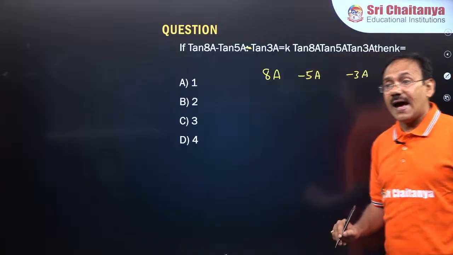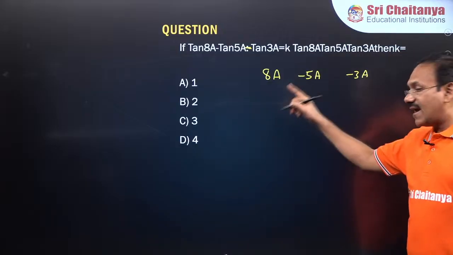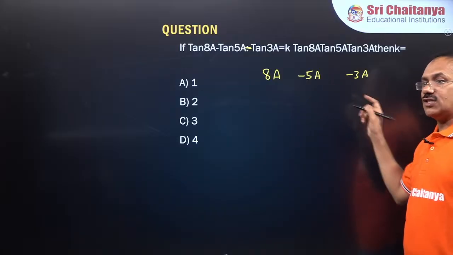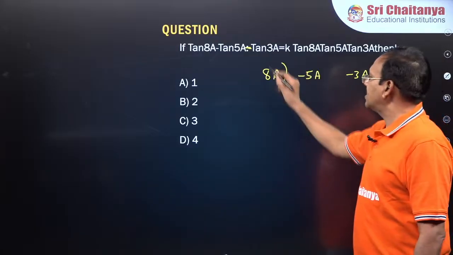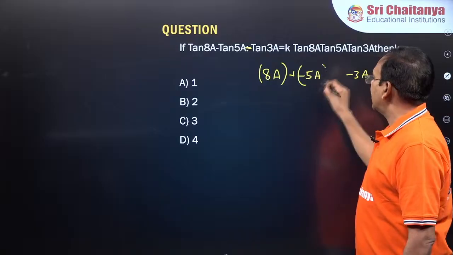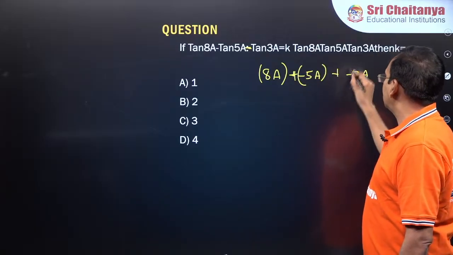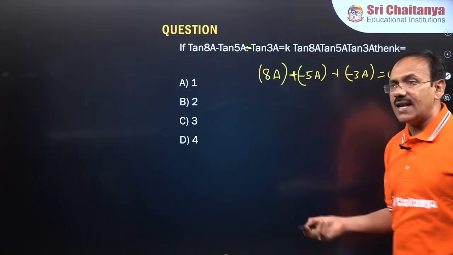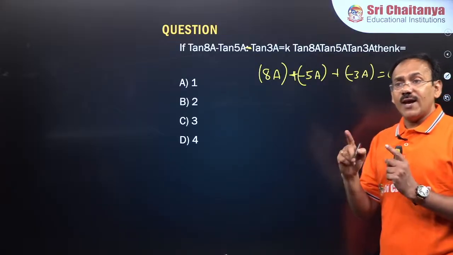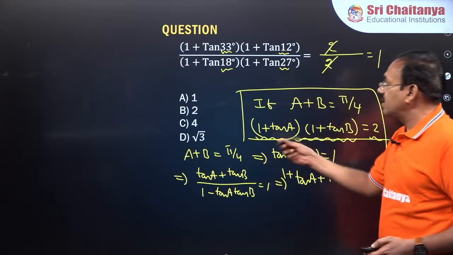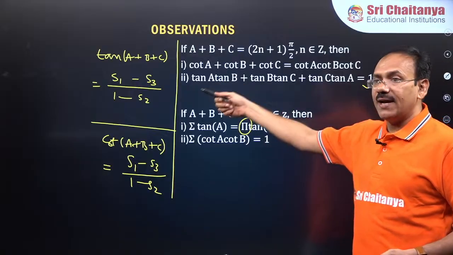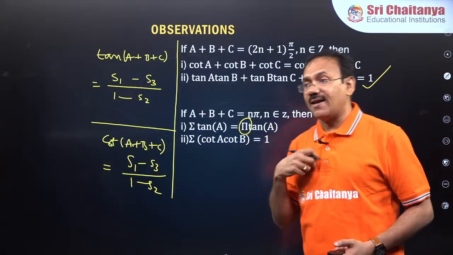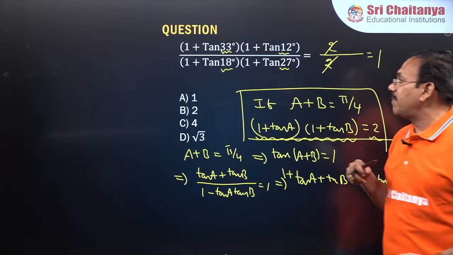These are three angles, dear students. So A plus B plus C is 0, first angle plus second angle plus third angle is 0. 0 means n pi. So if A plus B plus C is n pi, what is the result in terms of tan? Yeah, sigma tan A is pi tan A.